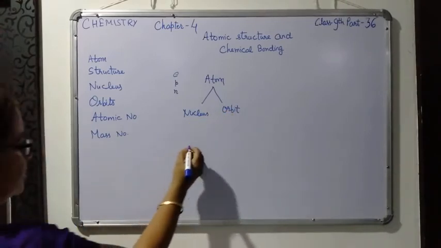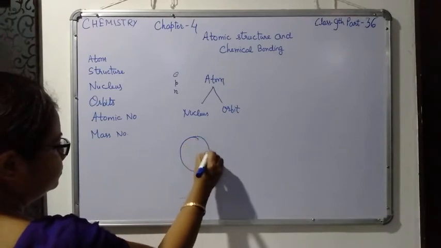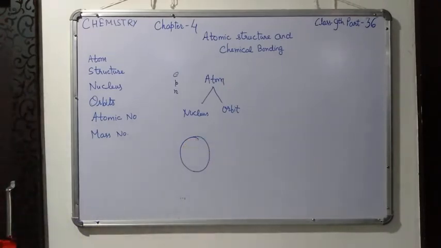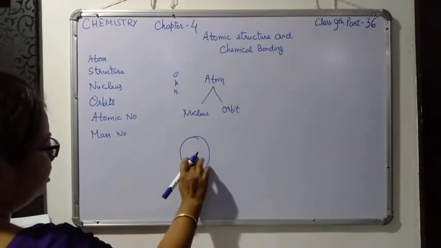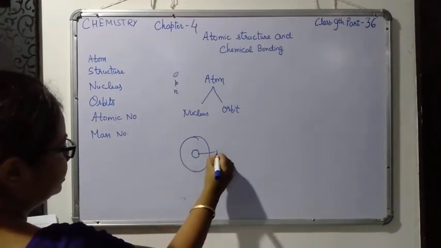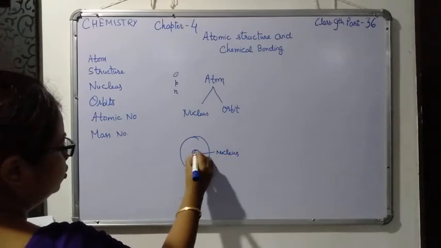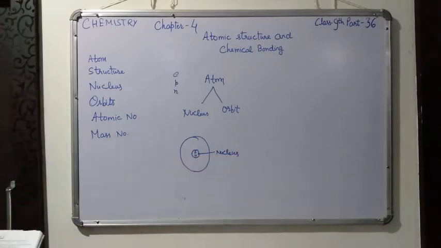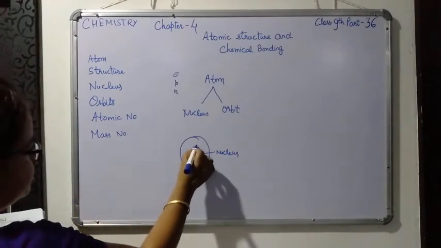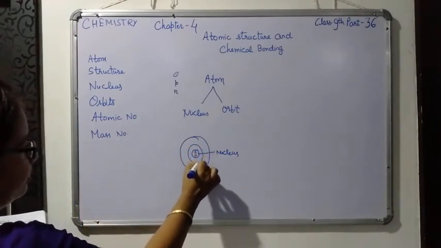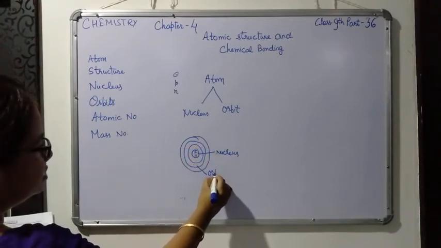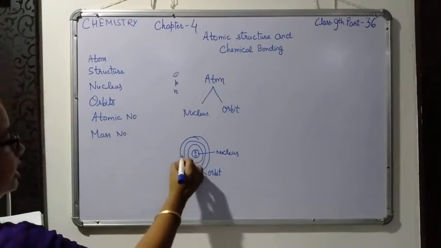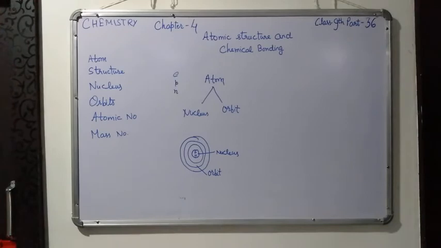So you can see, suppose this is an atom. The nucleus is the central part of an atom. This one is the nucleus, and in this nucleus only protons and neutrons are found. Around the nucleus there are imaginary paths. These paths are called orbits, and in these orbits only electrons revolve around the nucleus.